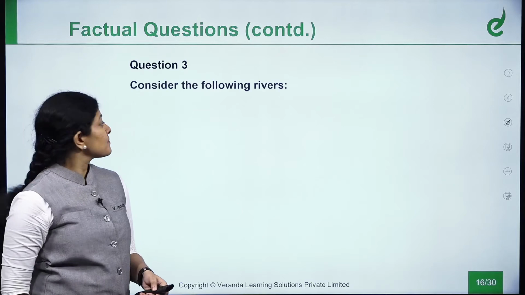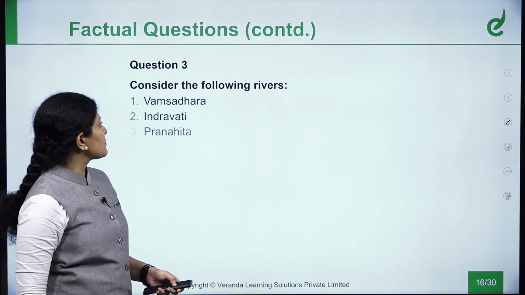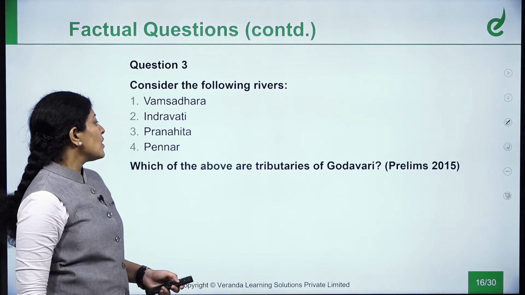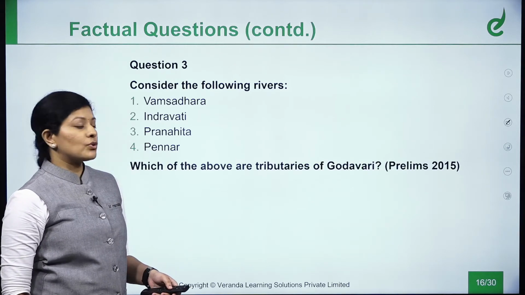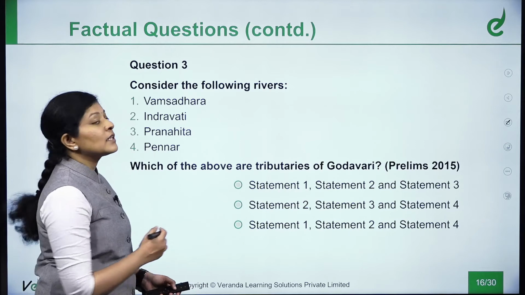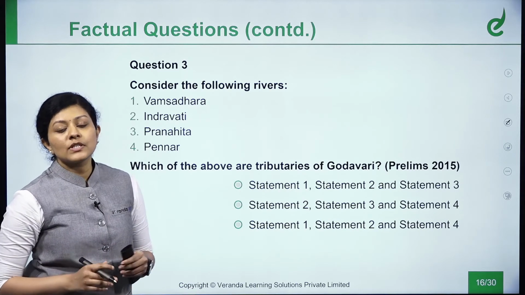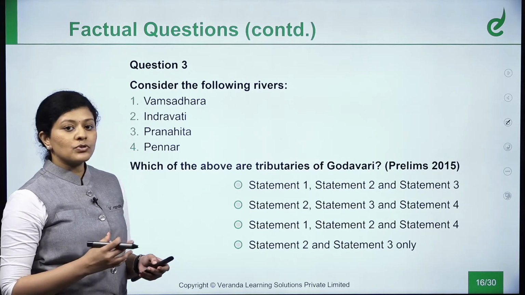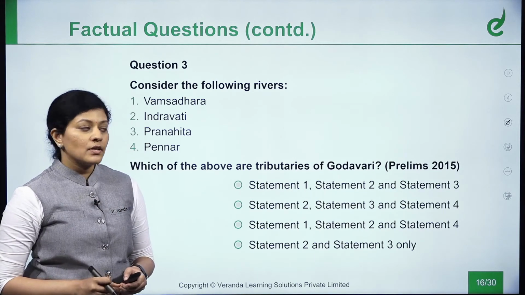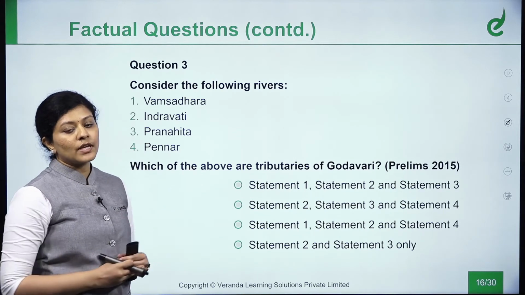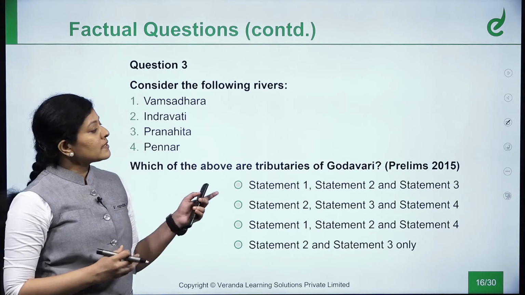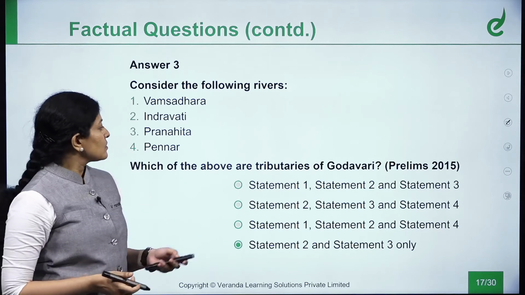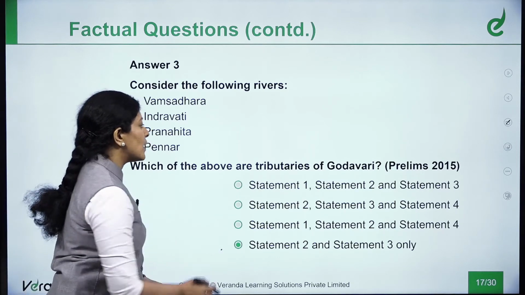Next question is, consider the following rivers: Vamsadhara, Indravati, Pranhita and Pennar. Which of the above are the tributaries of Godavari? Unless you are thorough with the tributaries of Godavari, you could not answer such questions. So you are supposed to have some factual knowledge as well. So these things are shown so that you can have an understanding of what is the expectation of UPSC and how you are supposed to prepare. So here the answer is statement 2 and 3 only.